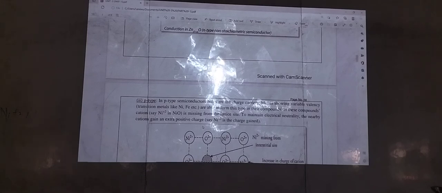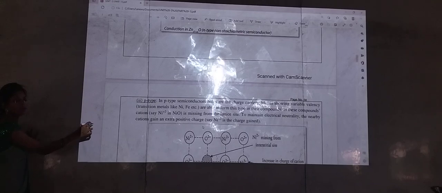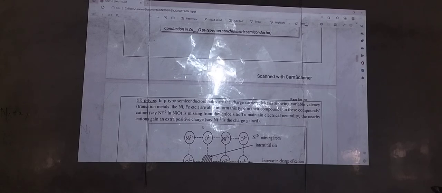The cations in these compounds are mainly like the example we have seen, nickel, where the oxidation states vary between +2 and +3. We will be using oxides and sulfides in non-stoichiometric semiconductors. Now I take a transition metal, nickel, in combination with oxygen, and I get nickel oxide.